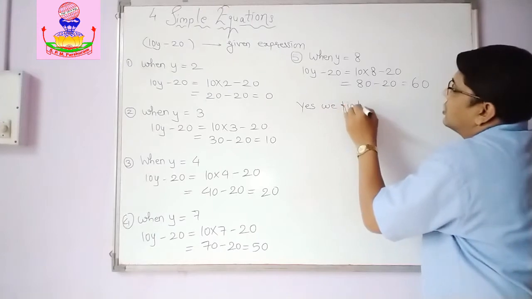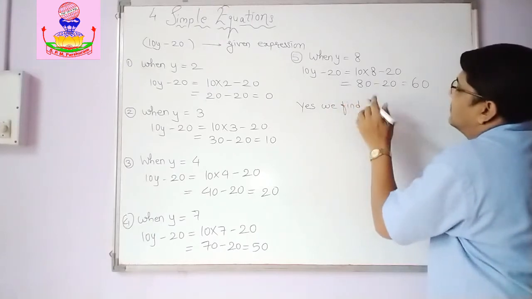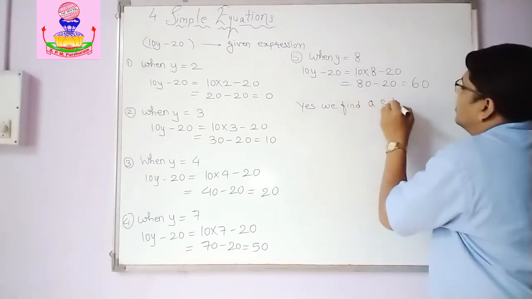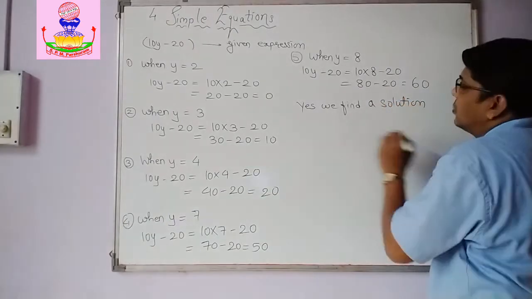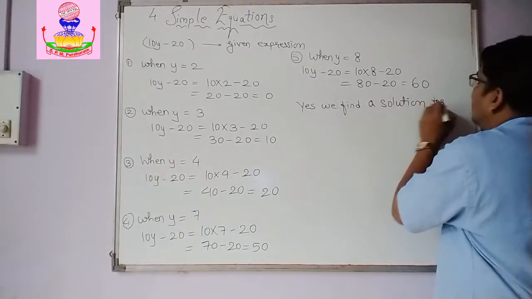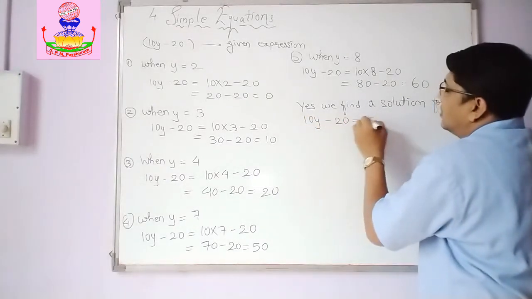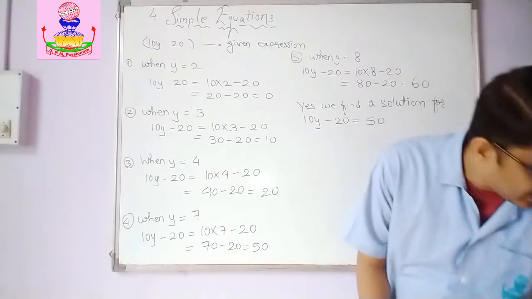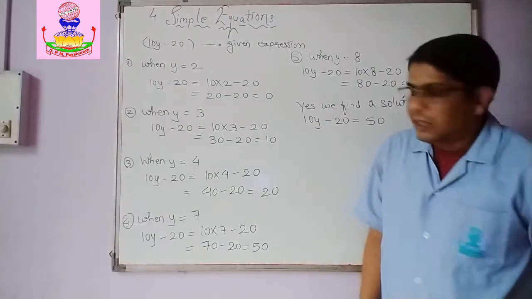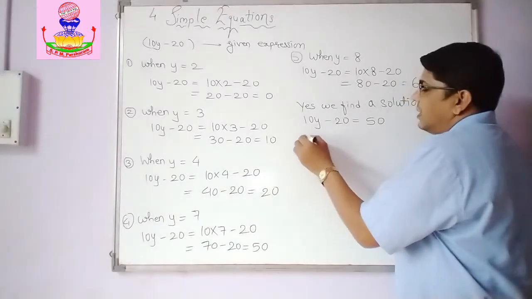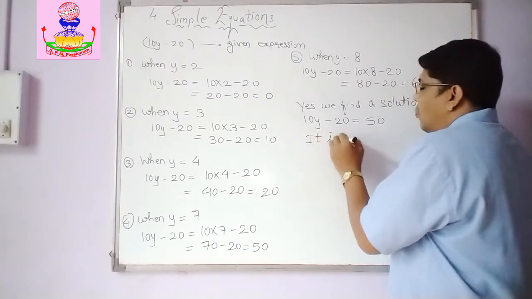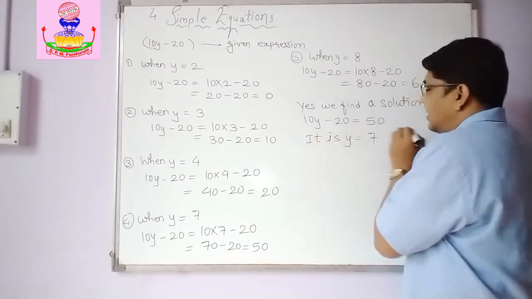We find a solution for 10y minus 20 is equal to 50. Okay, so which is it? It is y is equal to 7.